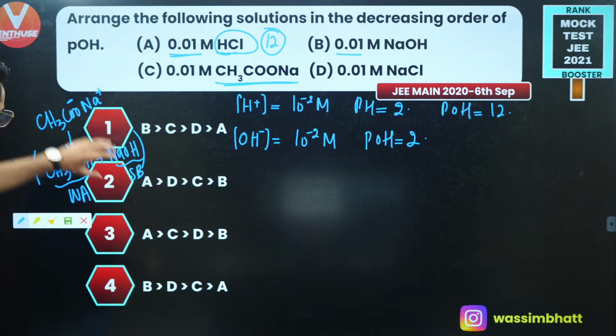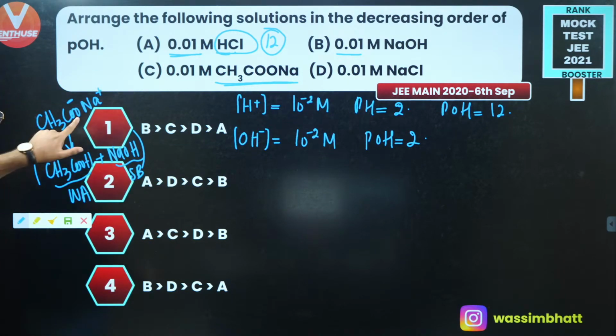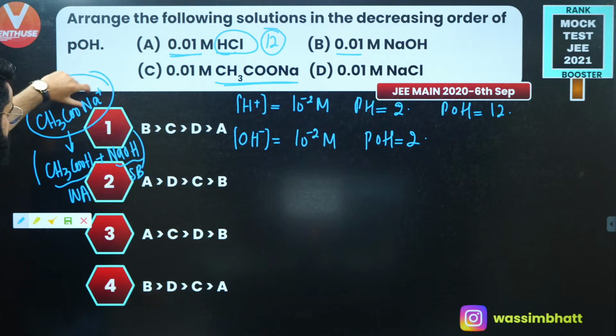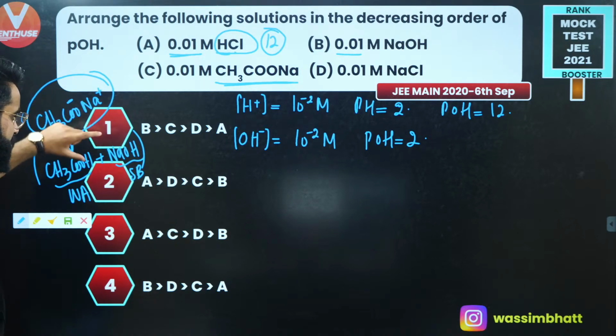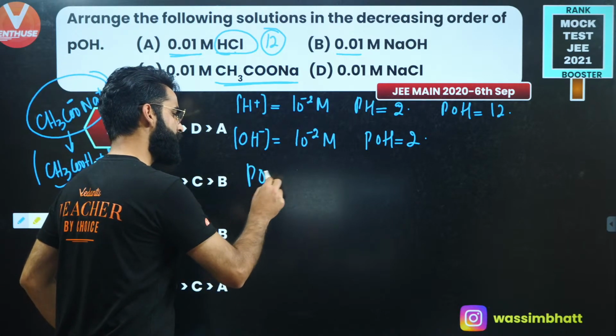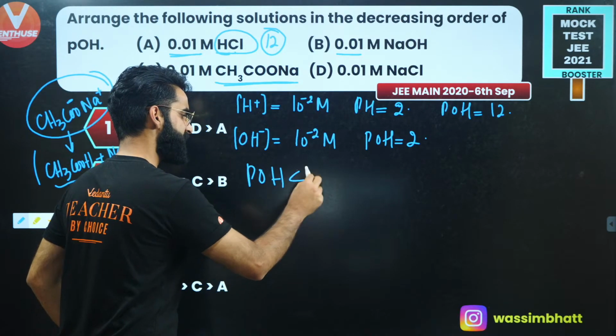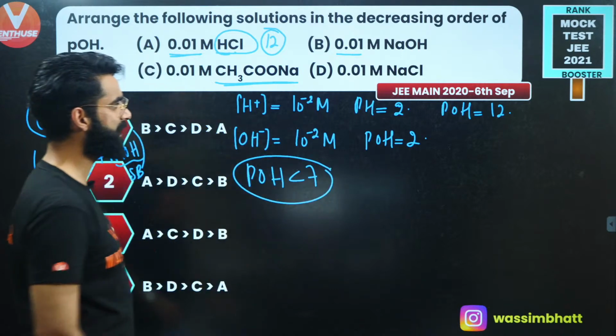This is a salt of a weak acid and a strong base, so its pH is going to be greater than 7. If its pH is greater than 7, its pOH is going to be less than 7.